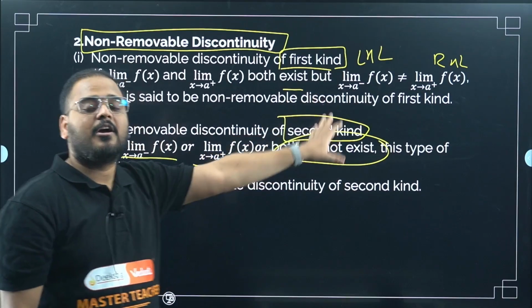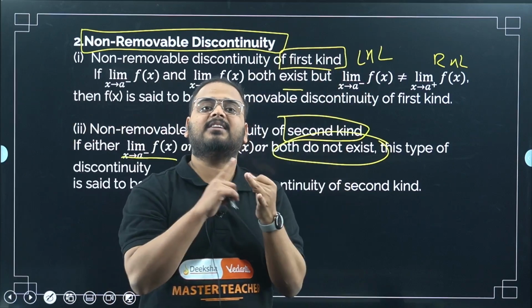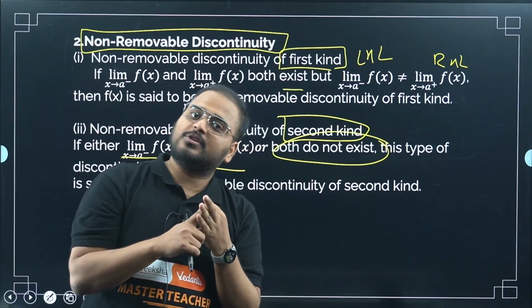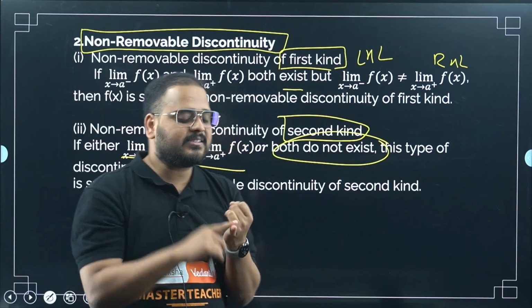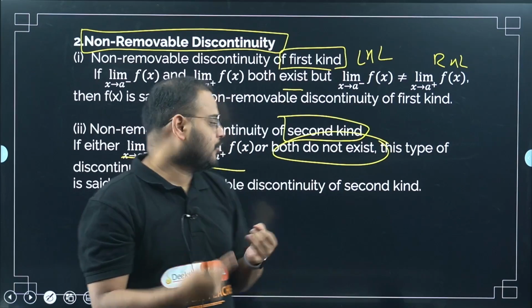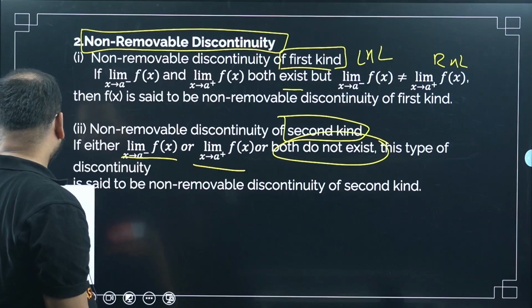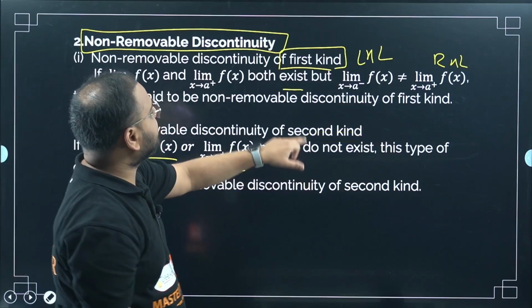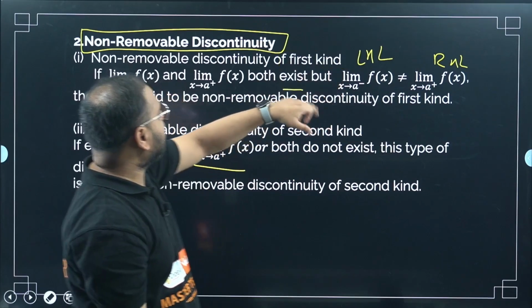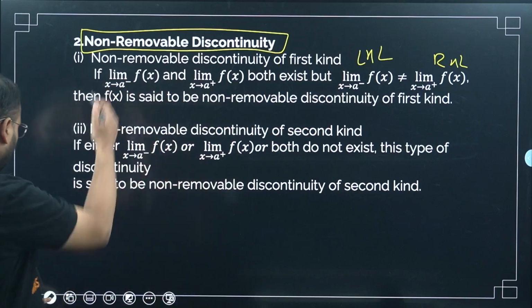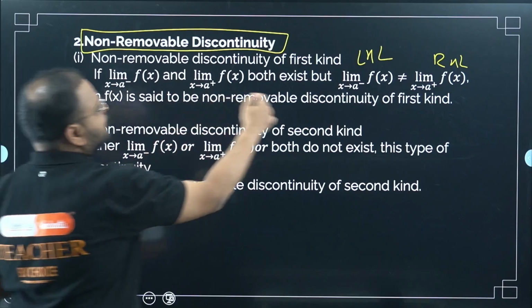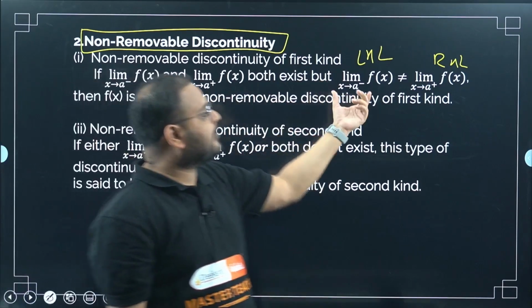Remember this. The first kind is when LHL and RHL both exist but are not equal, so discontinuous. The second kind is when LHL does not exist and RHL also does not exist. So this is the second kind of discontinuity. Which category? The category is non-removable type of discontinuity.